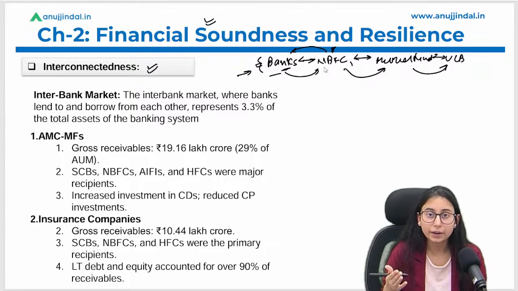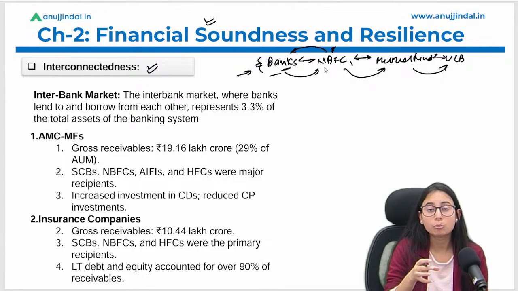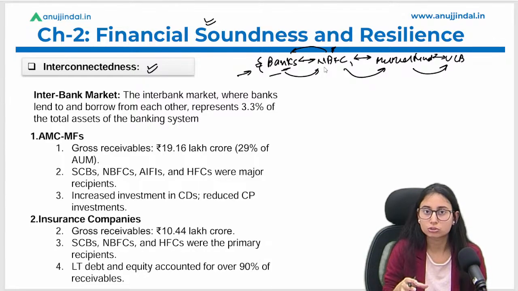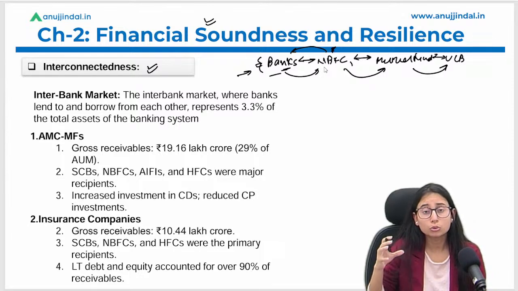We will look at how much banks have borrowed from each other and how much gross receivables are there with one institution, in order to avoid too much concentration of the receivables with one bank.